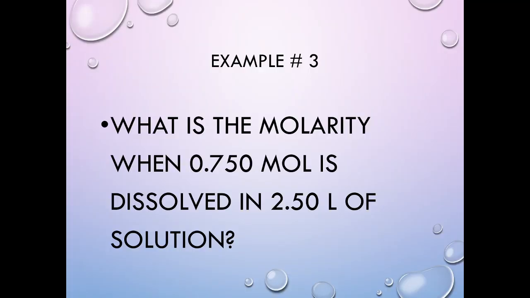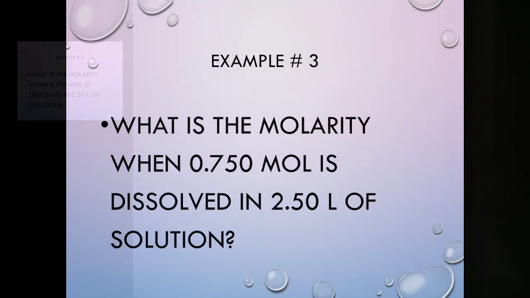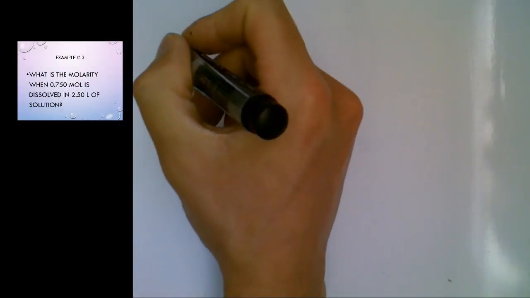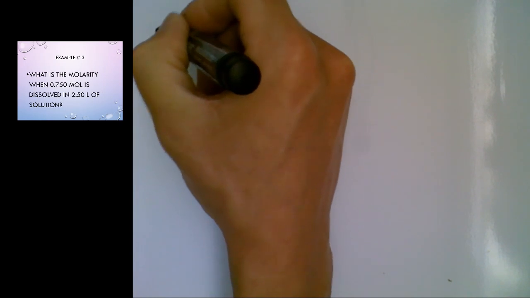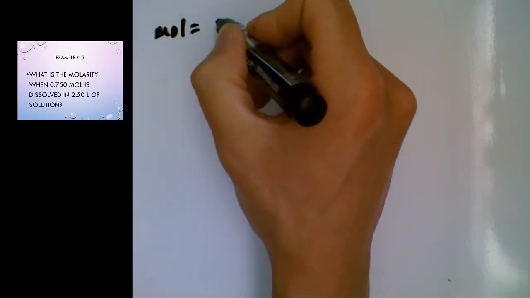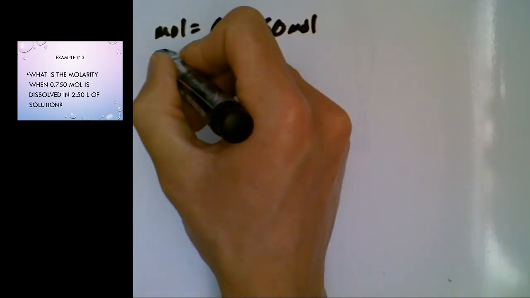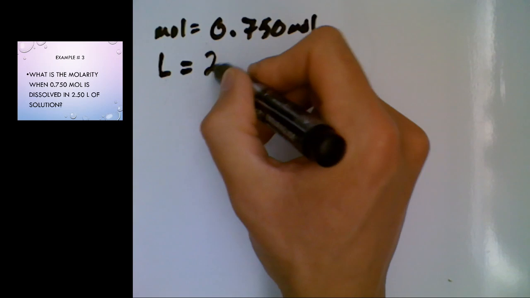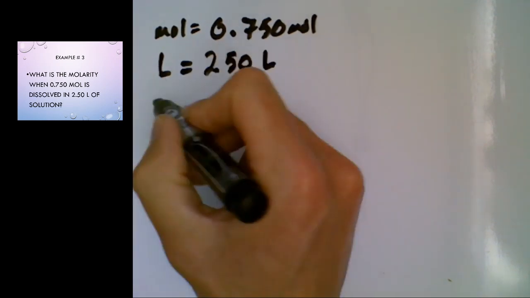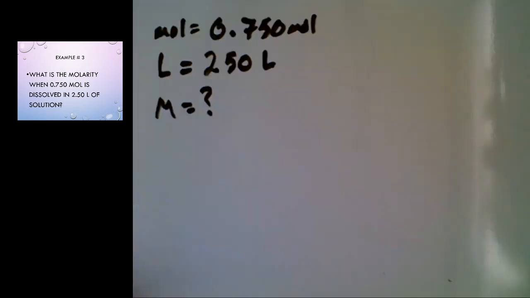All right, so now that we've done that, we have one more simple example before we try something a little bit more difficult. So what is the molarity when 0.750 moles is dissolved in 2.50 liters? So again, we want to sort out what we know, and what I know from my question is that I have 0.750 moles. I know that I have 2.50 liters, and I know I am trying to find the molarity because that is what's stated in the question.